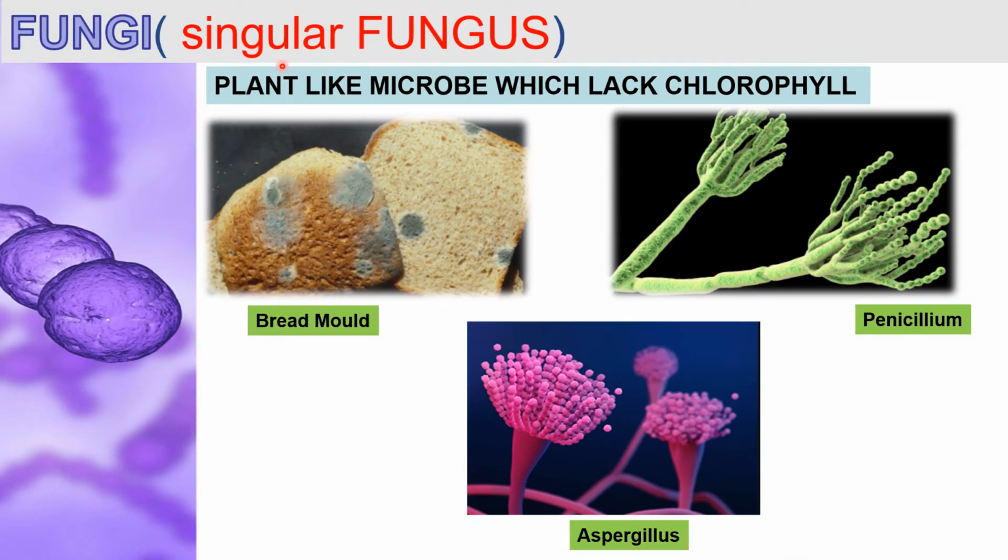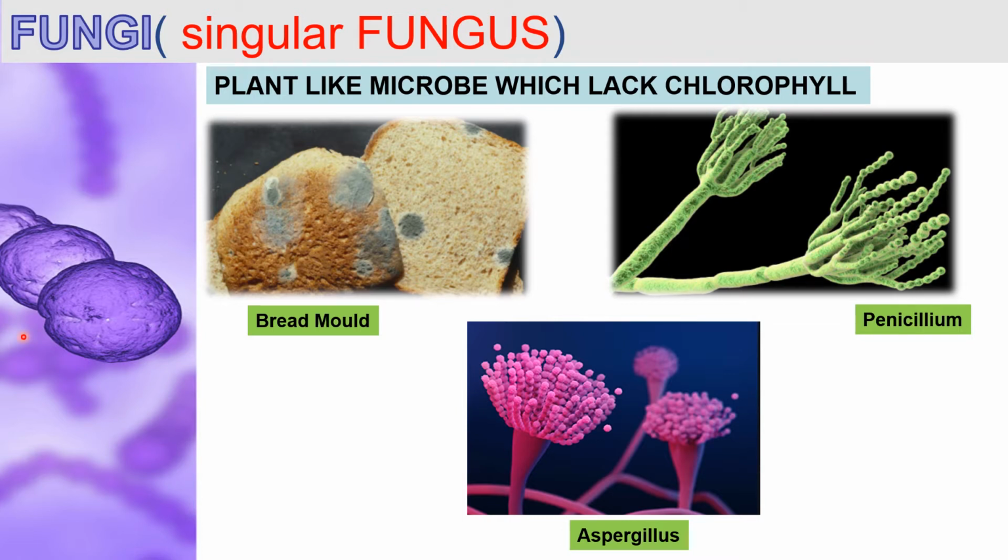Fungi. The singular form is fungus. Fungi are a large group of organisms which are also plant-like microbes, but they lack chlorophyll and hence do not perform photosynthesis.